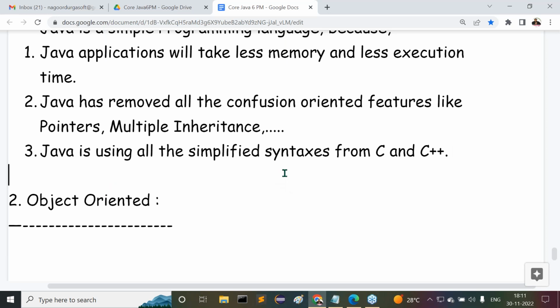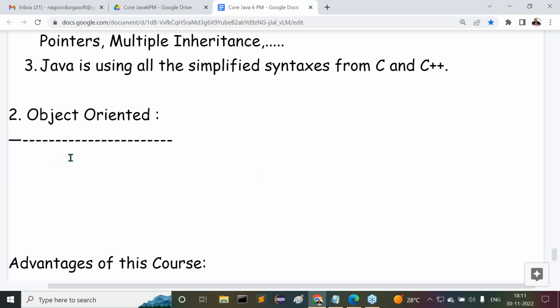Number of times we have discussed this particular point. All right, object oriented programming language. What exactly is the meaning of object oriented programming language? Now tell me guys, when a programming language is an object oriented programming language, what are the points here?